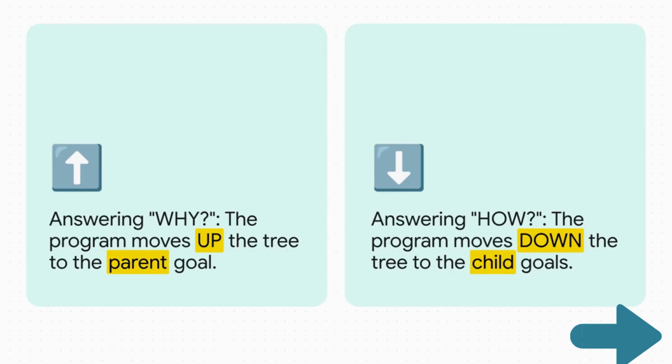When we ask why, the program just looks one level up the tree to the bigger parent goal. Why did you clear B1? Well, because I was trying to achieve the bigger goal of grasping B1. And if we asked how did you grasp B1, it would look one level down the tree to its sub-goals, like clearing its top. It's so simple, but so powerful.